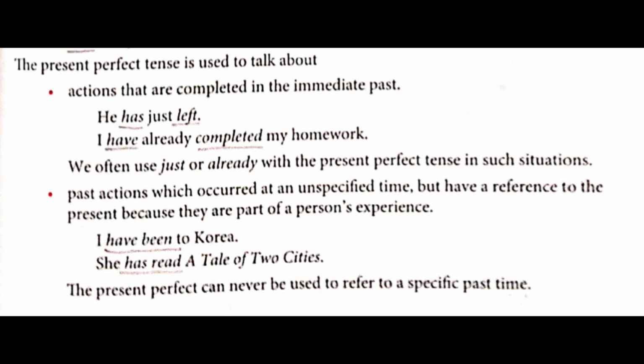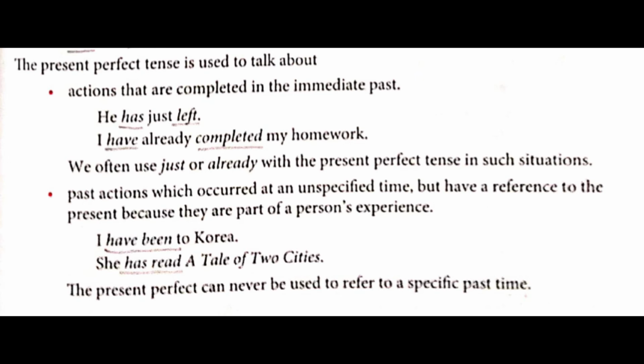Now, the other rule for present perfect tense: past actions which occurred at an unspecified time but have a reference to the present because they are part of a person's experience. So here once again I'm repeating, past actions which occurred at an unspecified time.